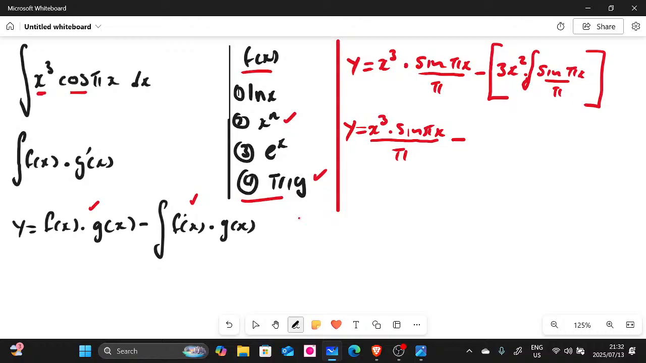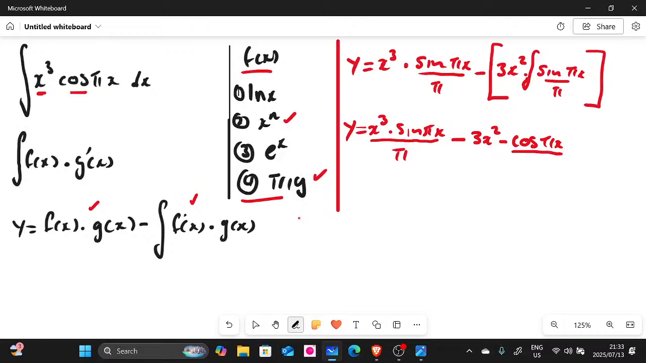So if we continue with this one here, this is gonna be 3x squared, right? What is the integral of cos? So we know that it's gonna be negative, right, of sine. I mean, the integral of sine is gonna be negative cos, yes. And then what do we have there? We have pi x, and then divide by pi.